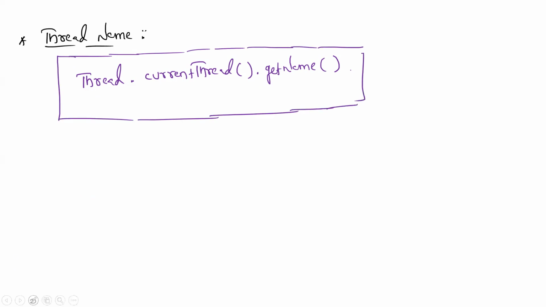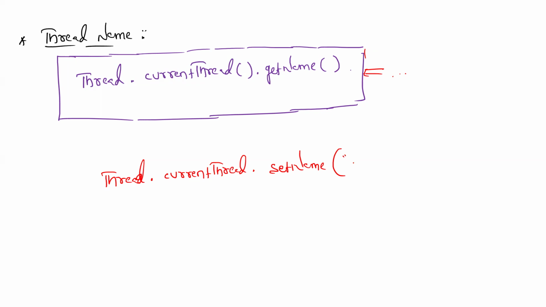And then by using the Thread class, Thread.currentThread(), the programmer can set the name. So here by default, let us assume this is main. I don't want that to be main.